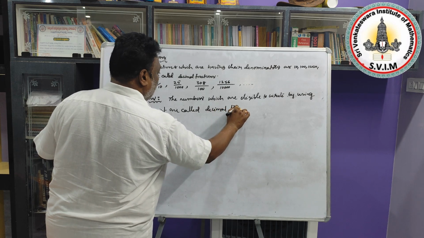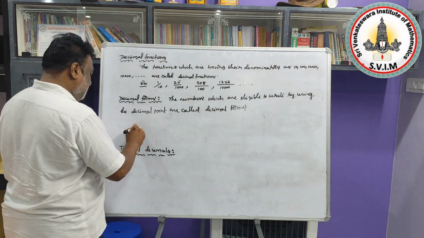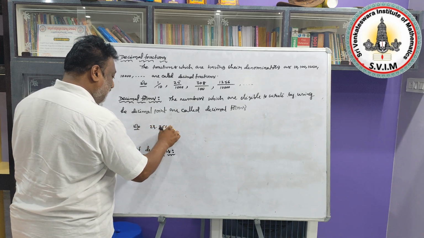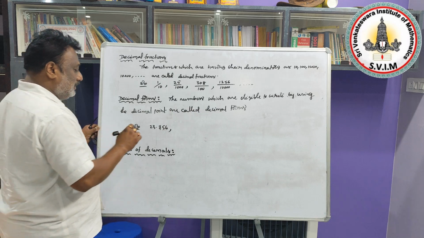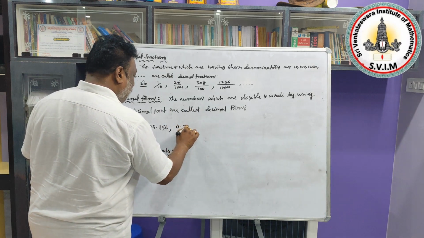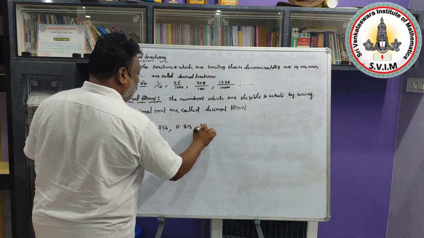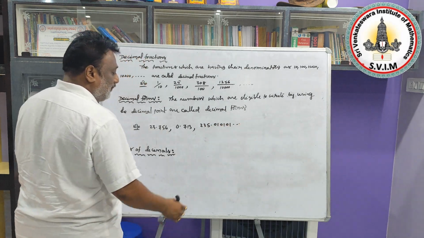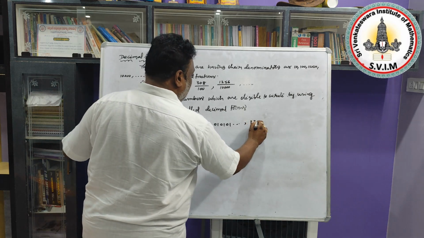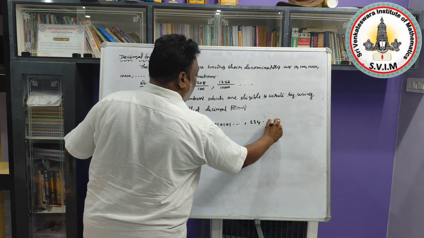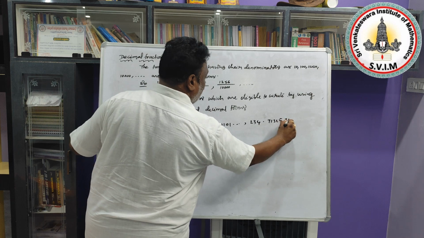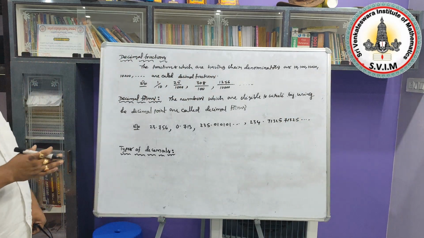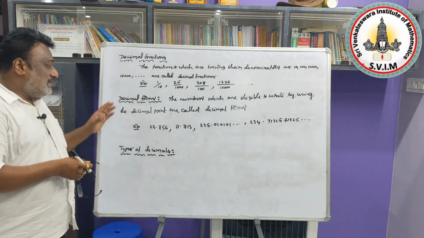Examples: 23.756, 0.713, 235.010101 and so on, 234.71325 and so on. These types of numbers we need to call decimal forms.